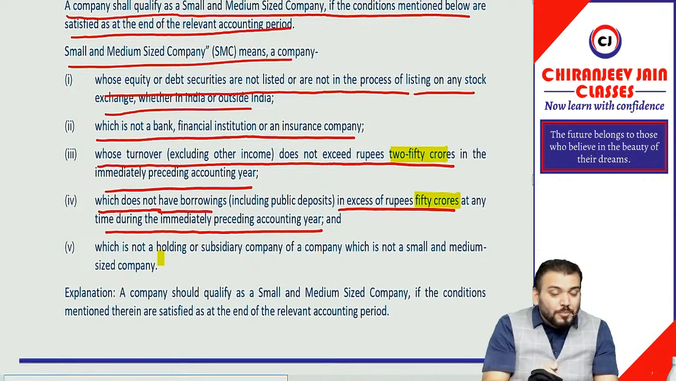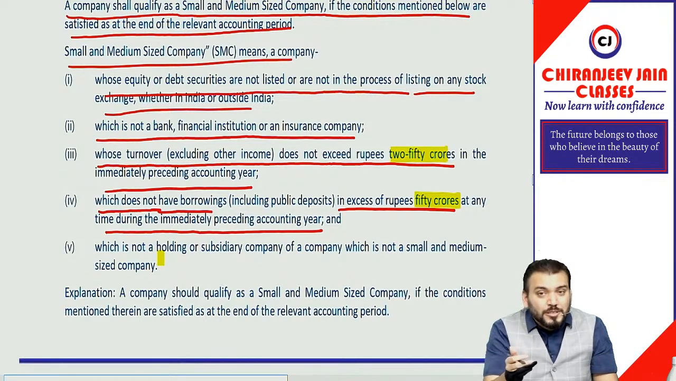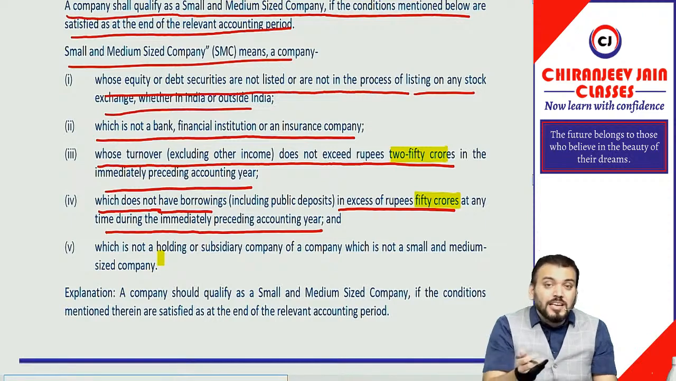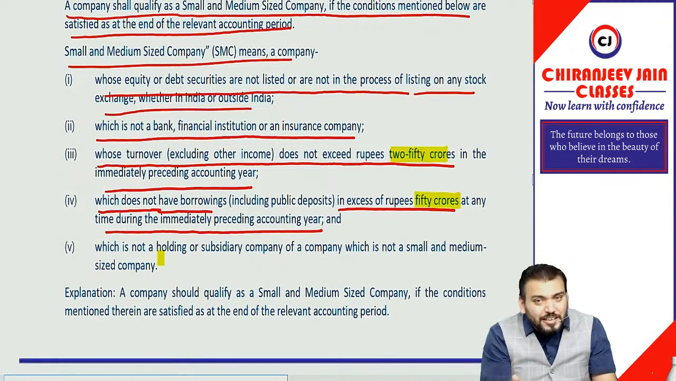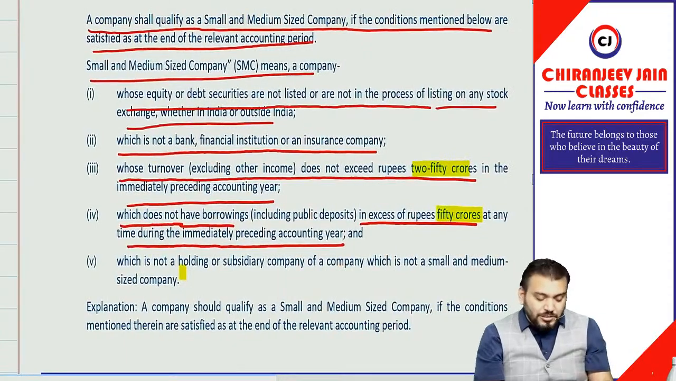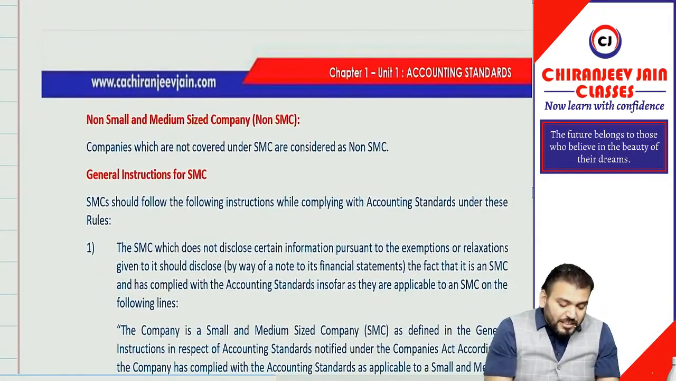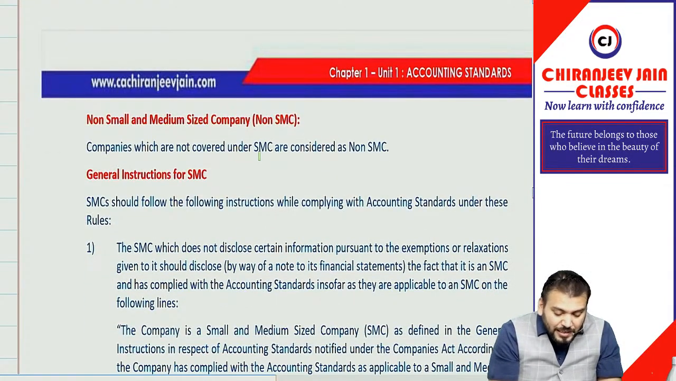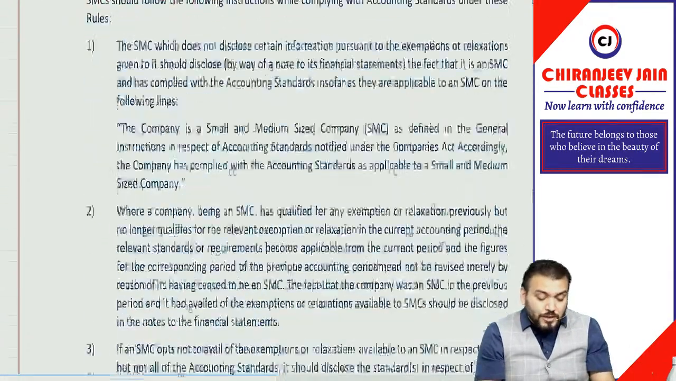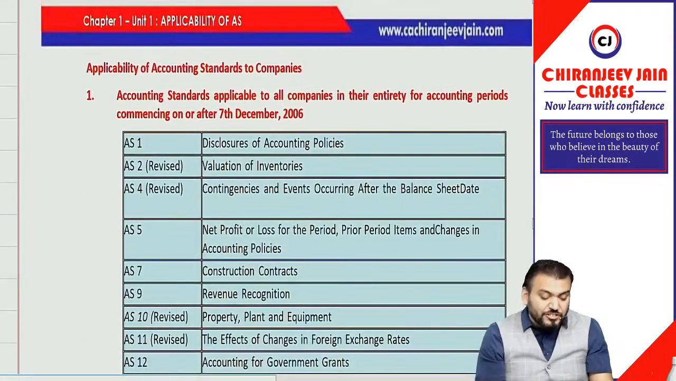Any company which has borrowing in excess of rupees 50 crore at any time during the previous accounting period will be non-SMC. Any holding company and subsidiary company of a non-SMC will also be non-SMC. Understood? Yes, sir. A company which is not covered under SMC is considered as non-SMC. Understood? Very simple. Now coming to relaxation and exemption.